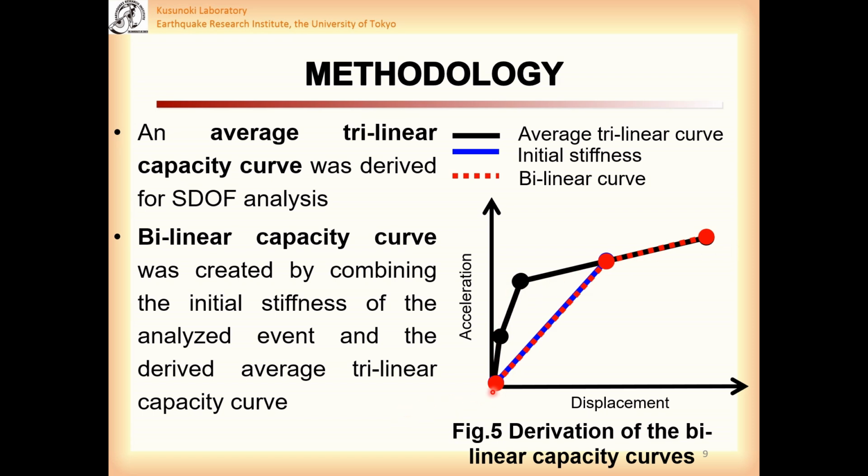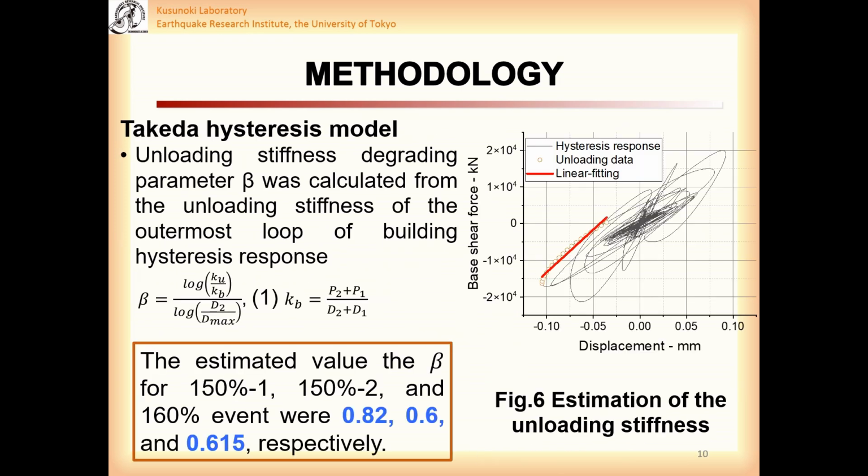If no damage occurred before the analyzed event, the average linear capacity curve can be directly used for the single degree of freedom analysis. However, if yielding had already occurred during a previous event, the single degree of freedom analysis used a bilinear capacity curve that was created by combining the initial stiffness of the analyzed event and the derived average linear capacity curve, as shown in figure 5. This is because possible degradation of the initial stiffness could have occurred.